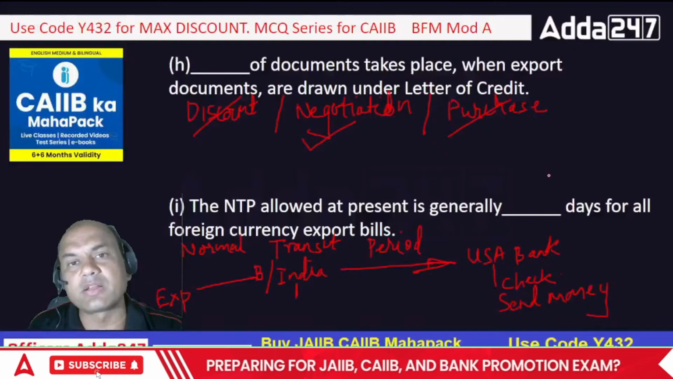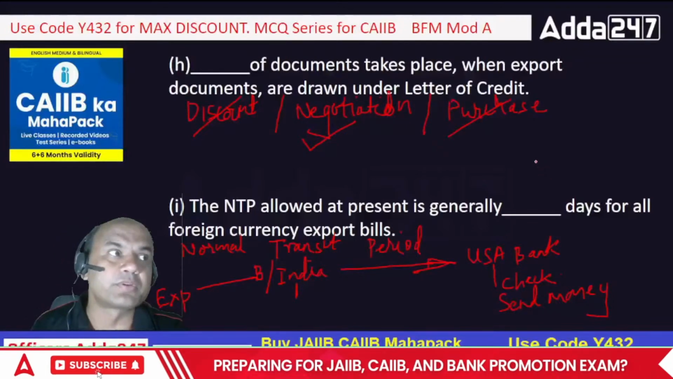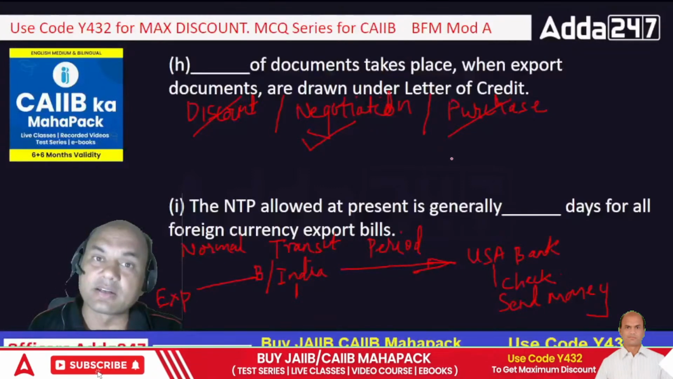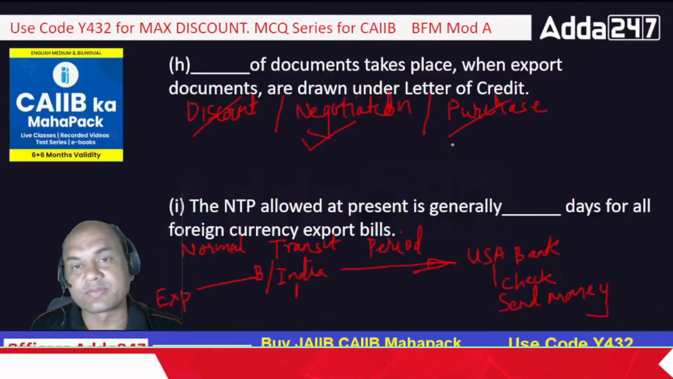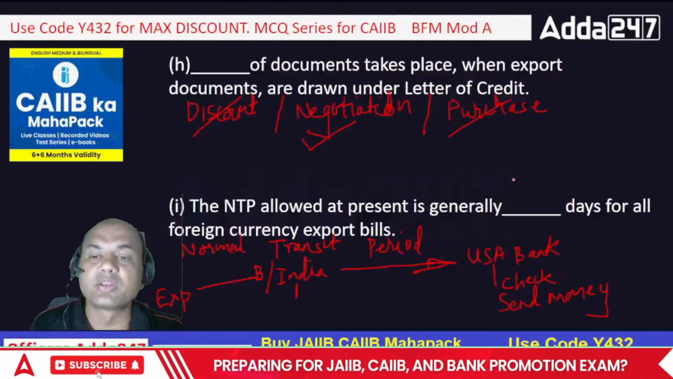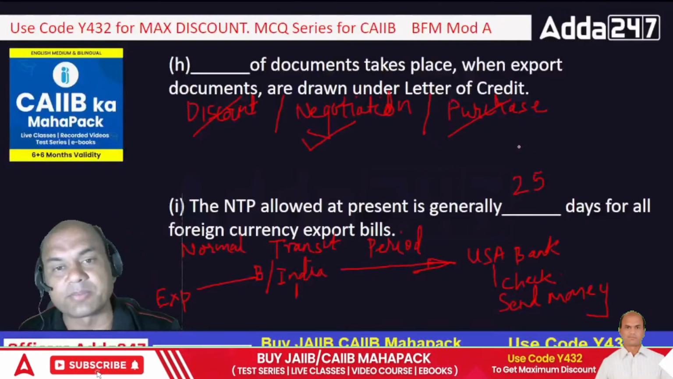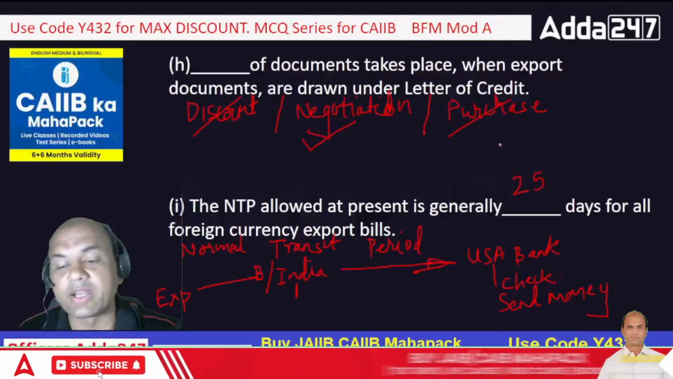So what is the NTP allowed? How many of you know? Let me see how many of you know. Is it 20 days? Is it 25 days? Is it 30 days? Or is it 45 days? So it is 25 days, everyone. It is 25 days. Got it? Something new? It is 25 days.